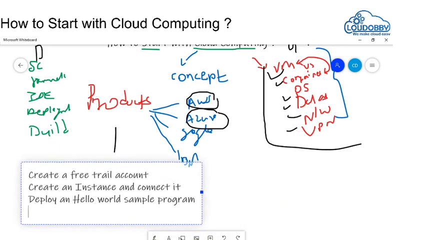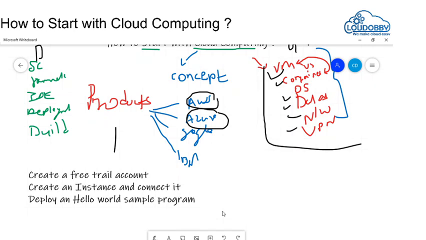You can create a free account, and there is a trial provided by all the vendors, whether it is AWS, Azure, or Google, for some duration. Then you can do the simple hello world program deployment.